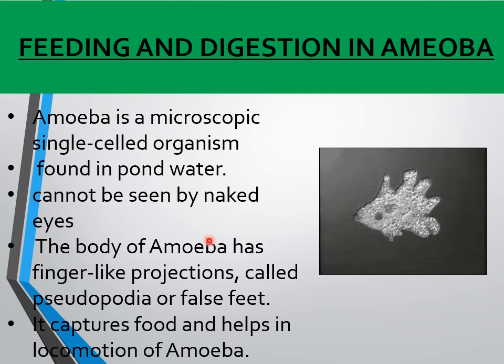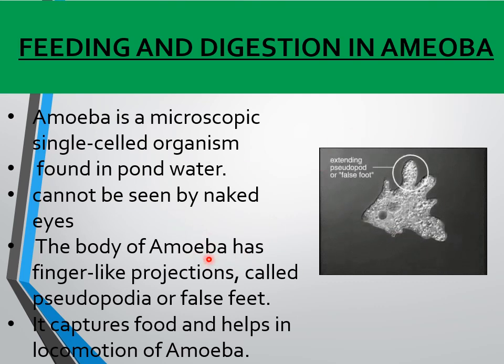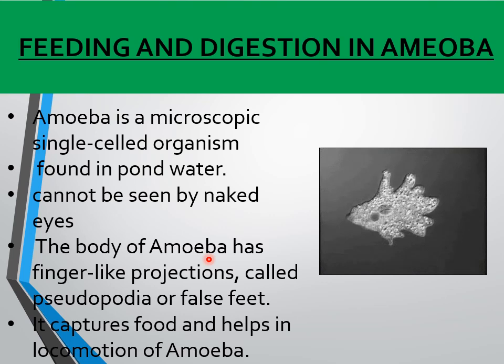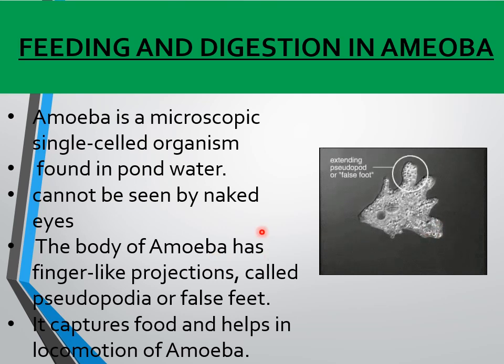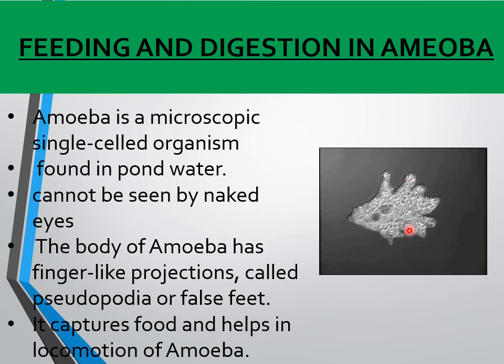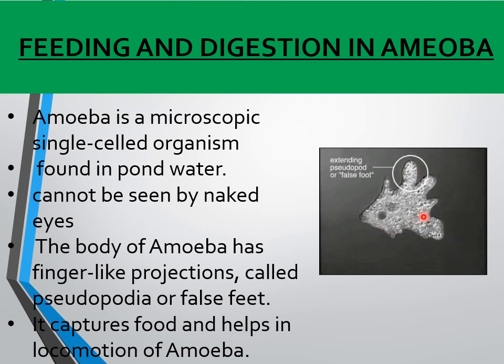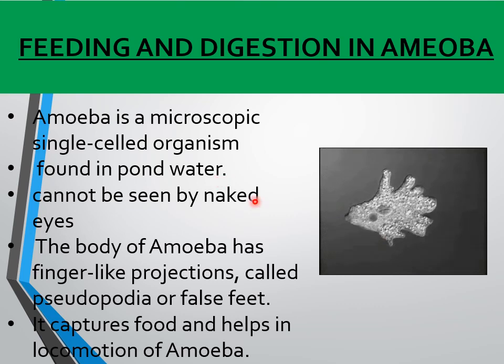This is how the digestion takes place, and the absorbed food is used for its growth and multiplication. The undigested food is also moved out by the vacuole. So this is the digestion of food and release of energy that takes place in amoeba.